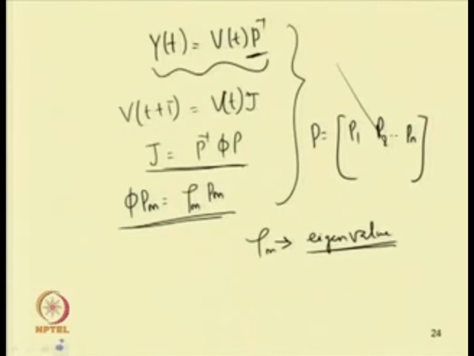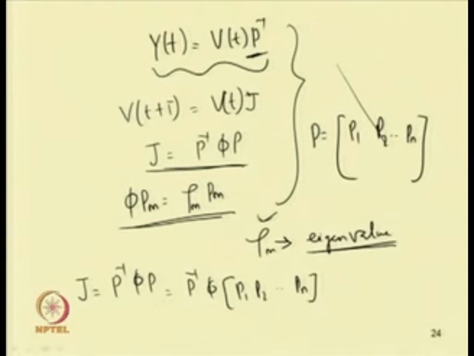Now, by finding the eigenvalues of the monodromy matrix, which are written in terms of rho m, we can write the equation in this form: phi into P m will be equal to rho m into P m, where P equal to P 1, P 2, P n. If you take it this way, we can write J equal to P inverse phi P, which is equal to P inverse phi into P 1, P 2 and P n. One can find that this will be equal to a diagonal matrix.